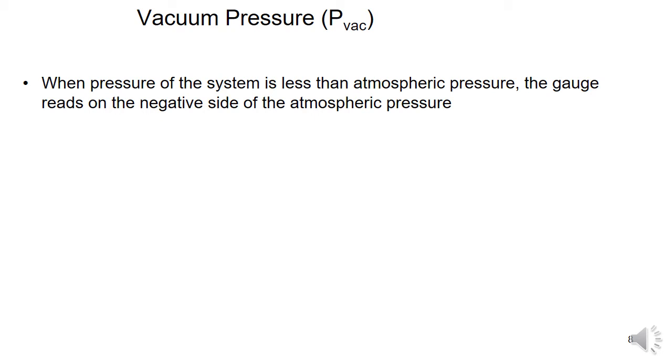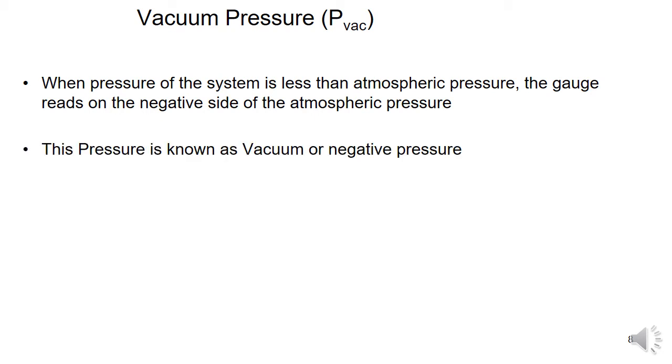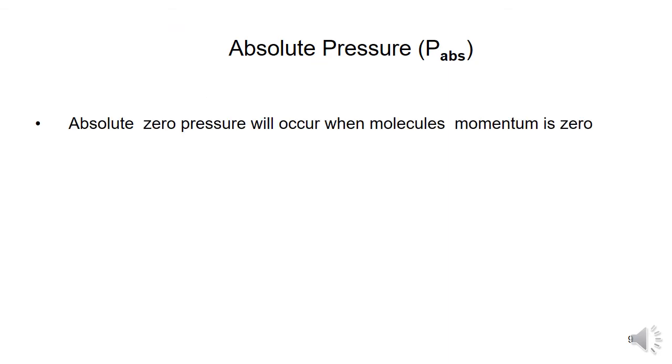If it is more than the standard atmospheric pressure, we consider it a gauge pressure. Vacuum pressure is always on the negative side of the atmospheric pressure, so it is the negative pressure. Next, coming to the absolute pressure.